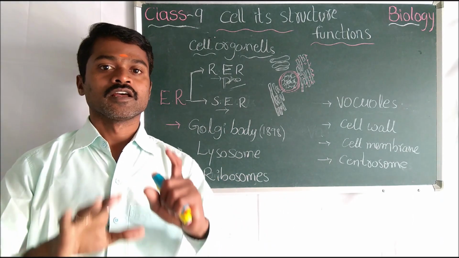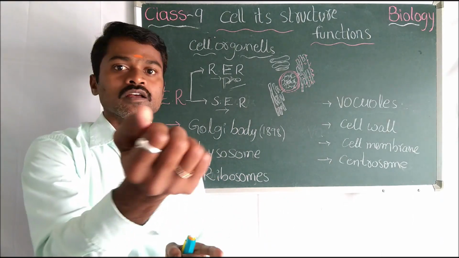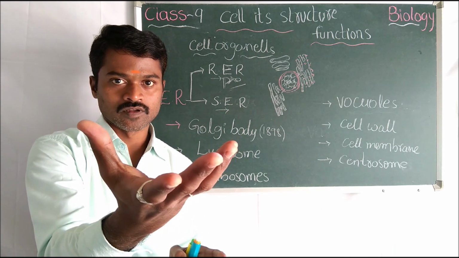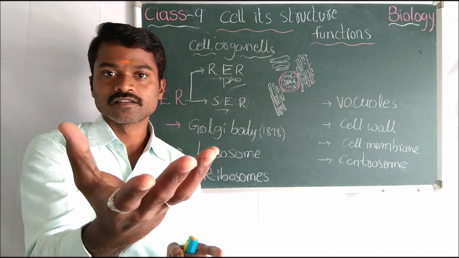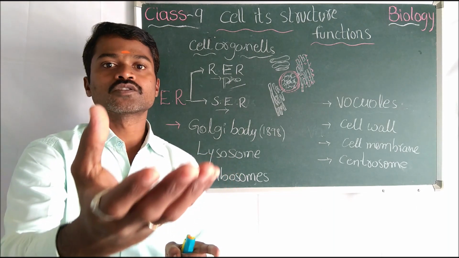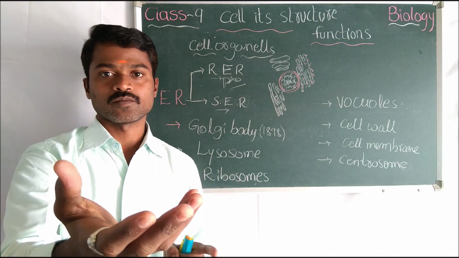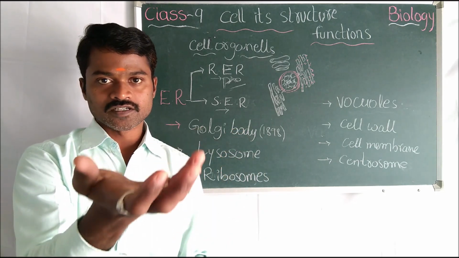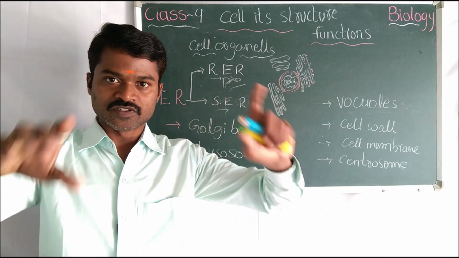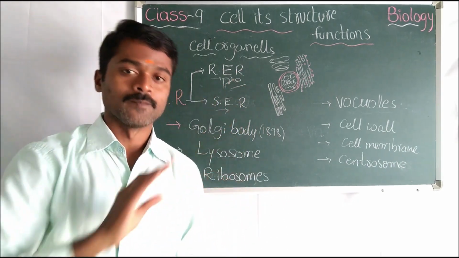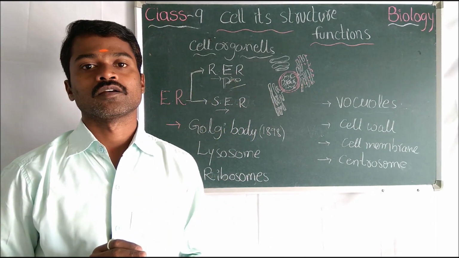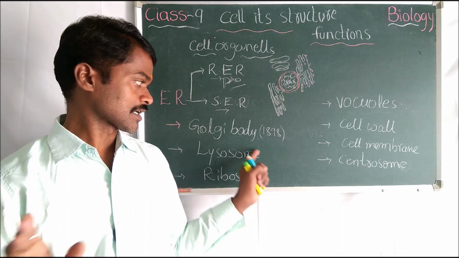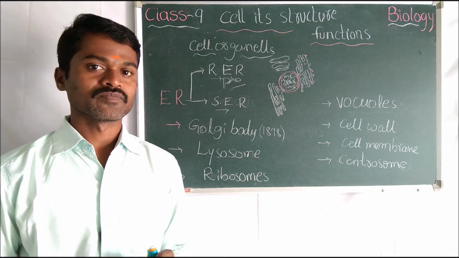What is the specialty of lysosomes? The lysosomes will blast themselves, autolysis, killing itself. So it's called the suicidal bags of the cell. Lysosomes will blast themselves and release some enzymes. These enzymes will work on these chemicals, then the cell is safe. So it's called the suicidal bags of the cell.